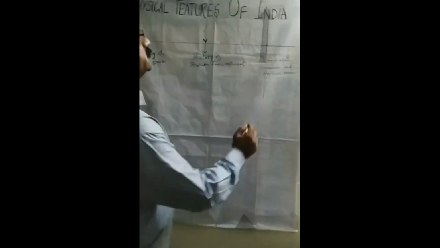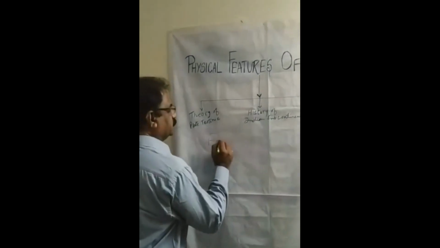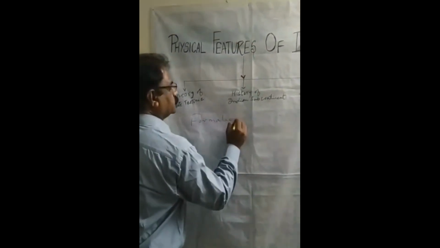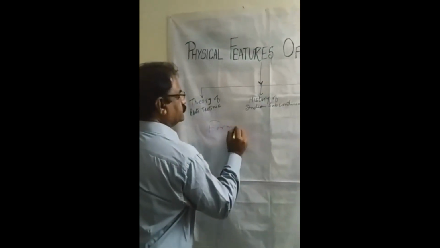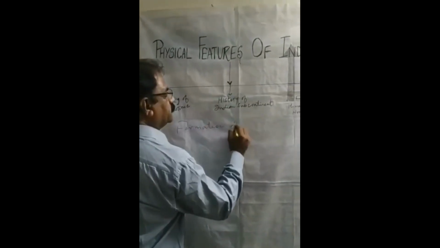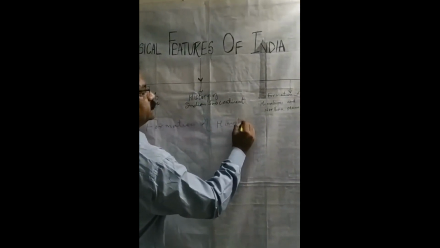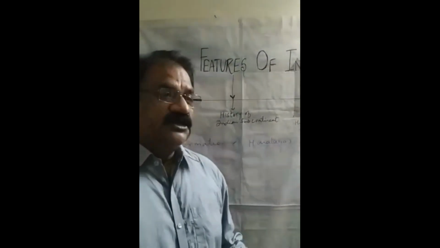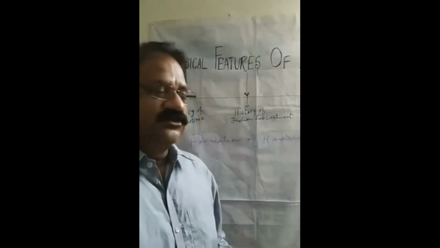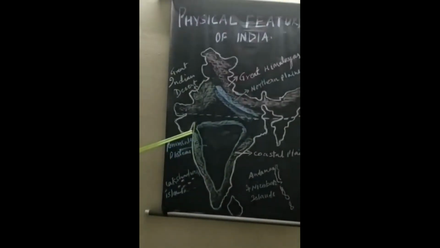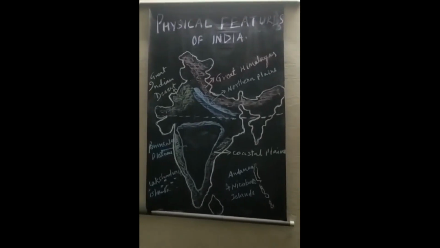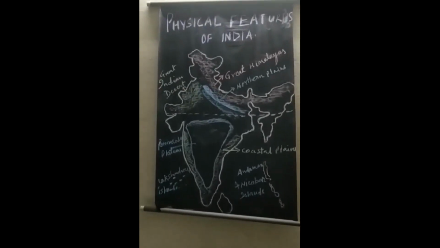Now let us see how the Himalayas have been formed. Formation of Himalayas. So, children, the oldest landmass of India? The Peninsular Plateau. The Peninsular Plateau is the oldest landmass of India, which was the part of Gondwana land.